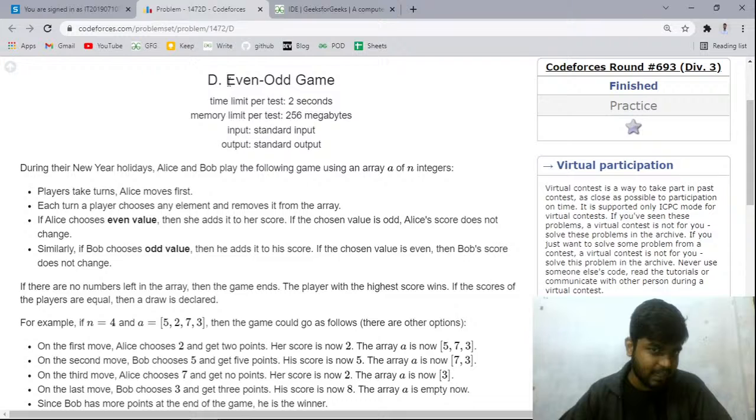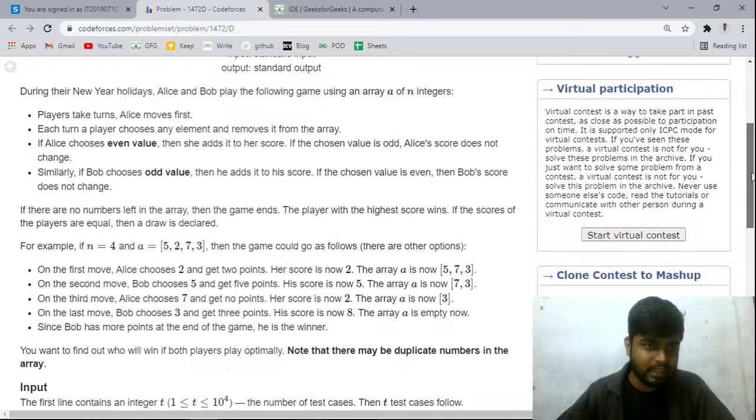The second problem is named Even Odd Game, and it was asked in Codeforces Round 693, rated for Division 3. It was problem D, the fourth problem in a Division 3, which can be said to be an easy-medium problem. Okay, let's read the problem statement.